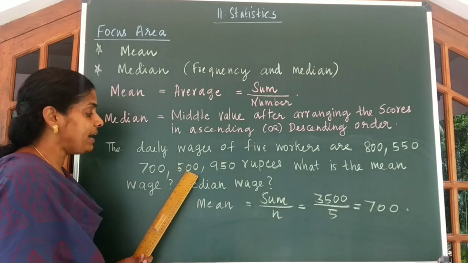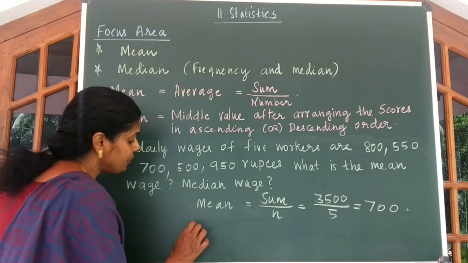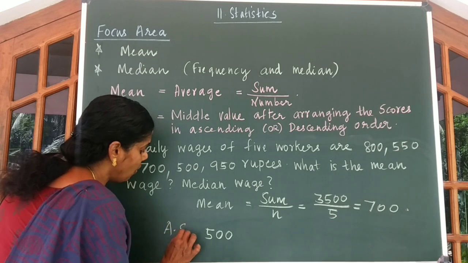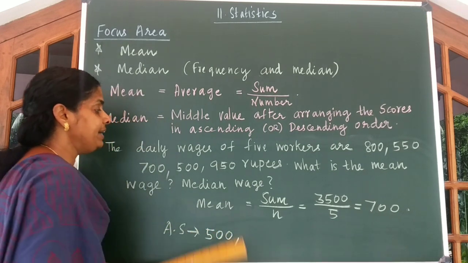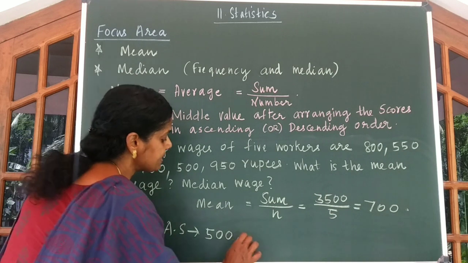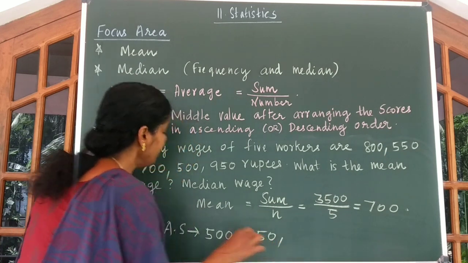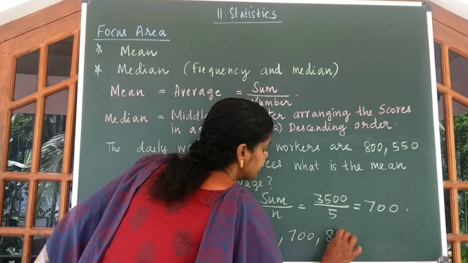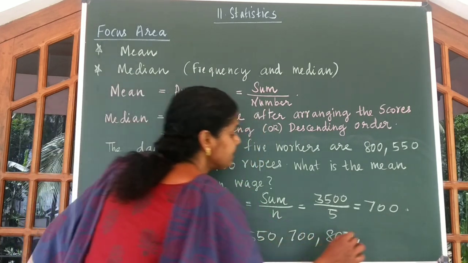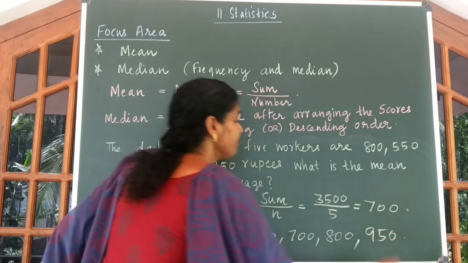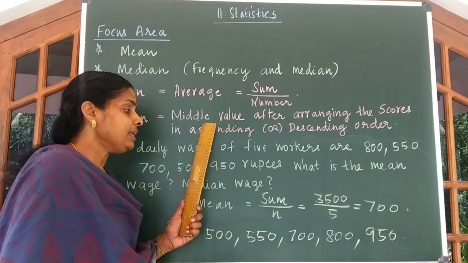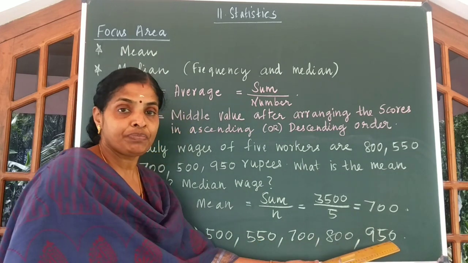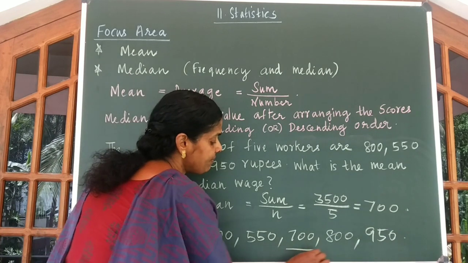So the least value here is 500. So to get median, we can write it in the ascending order. So you get 500. The next value is 550. The third value is 700. Then you get 800. Then you get 950. Now median is the middle value. Since there are 5 values, the middle value is 700.